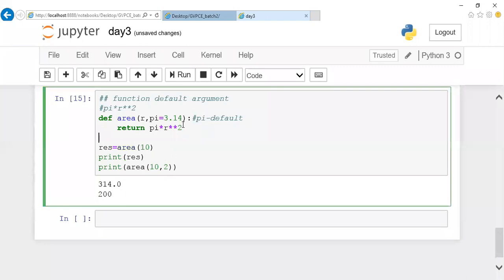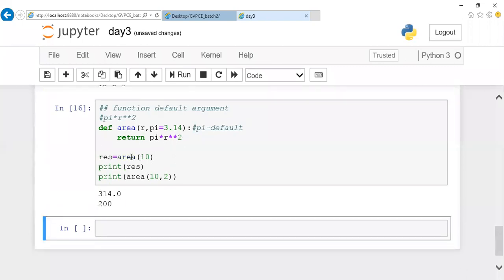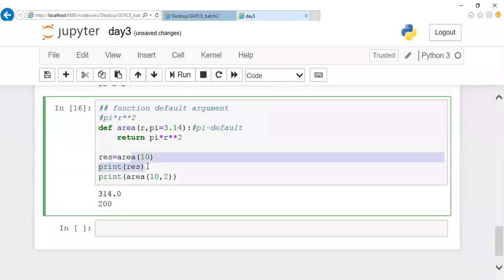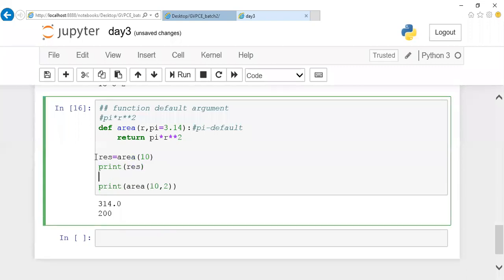Guys, I repeated this in the previous step itself. I guess you didn't listen properly. Listen here. Either you can store in a variable and do it like this, or you can call directly. Both are literally the same. So why is this double star exponent? This is for exponent, r square.